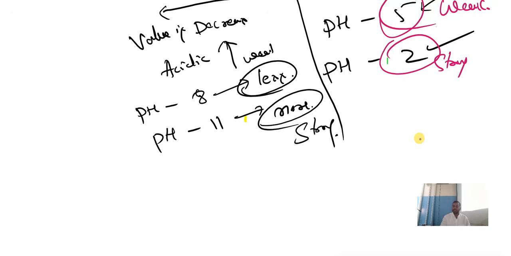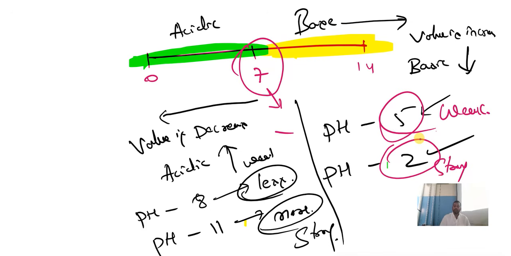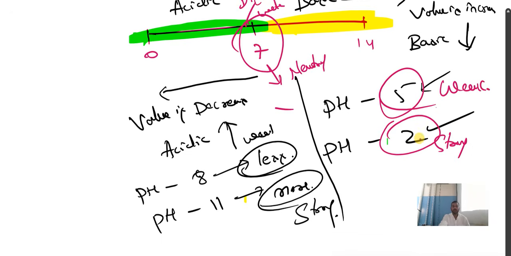And the value which is 7, that is neutral. Example, distilled water, pure water. The pH of distilled water is 7. The pH value of 7 is neutral. It is neither acidic nor basic. Okay? Clear? Yes.